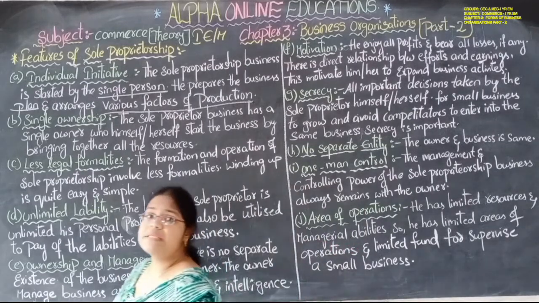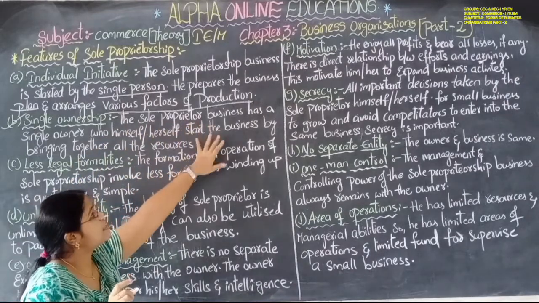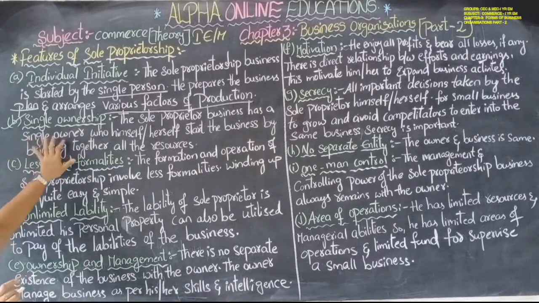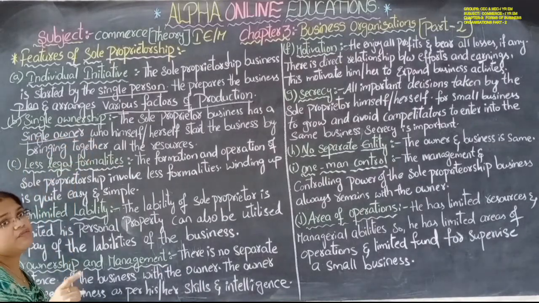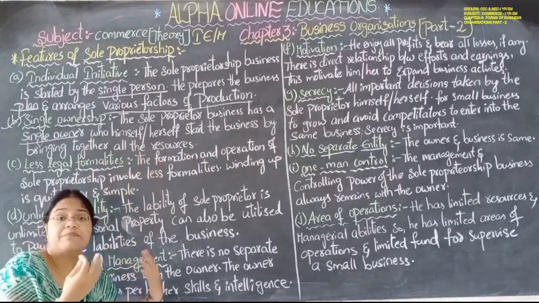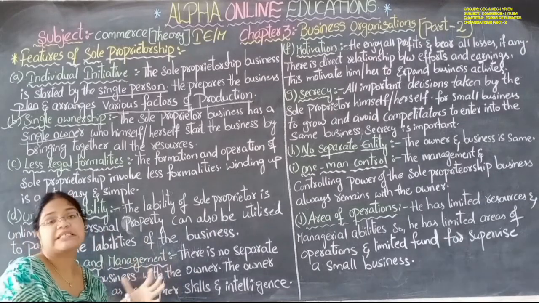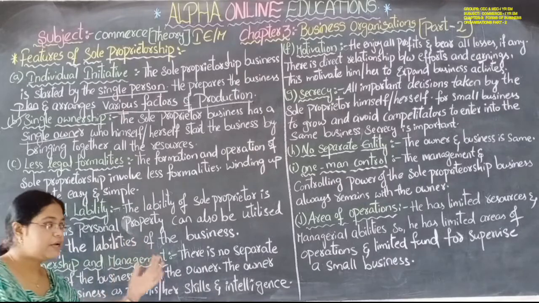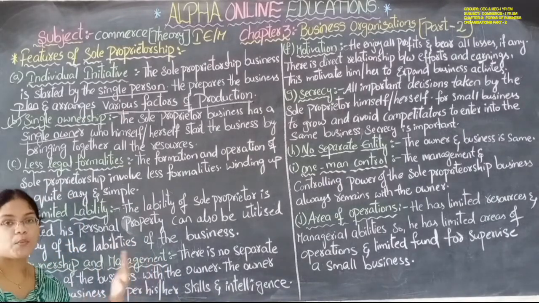It is the single ownership business. Not more owners are involved here. Only a single owner is involved. Okay. The sole proprietor business has a single ownership. Only a single owner will participate here, who himself or herself, whether it may be male or female. We cannot say only the male participates in the sole proprietorship. Male can participate and female can also participate as a sole proprietor.